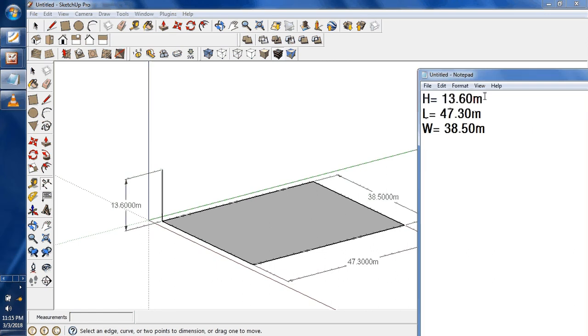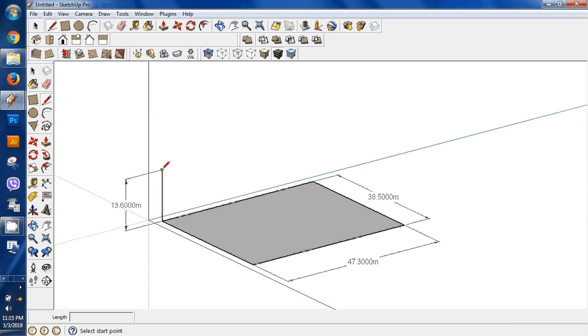So you have the height, you have the length, and you have the wingspan of the model exactly the same in this three-view box. So let's complete the box.